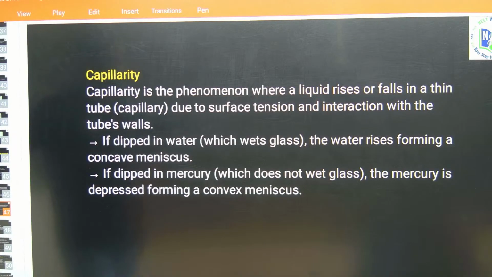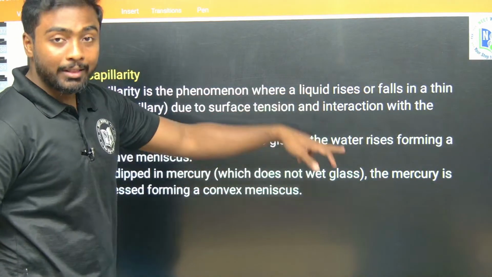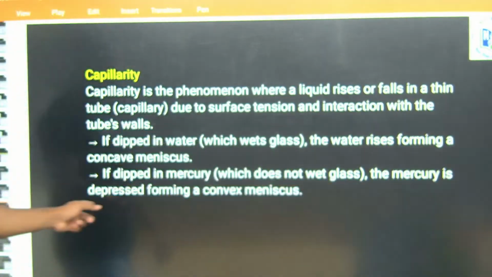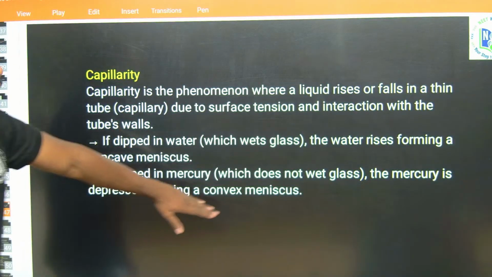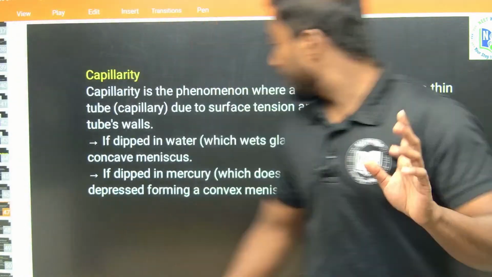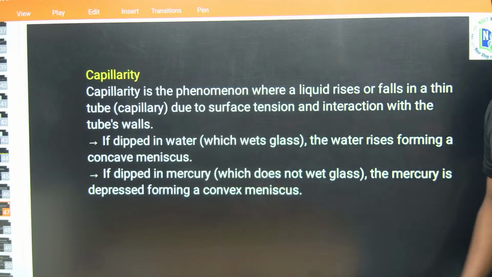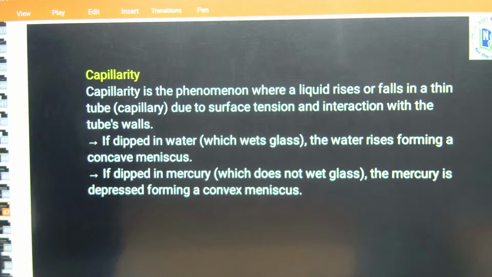If I dip it in mercury, which does not wet the glass, water will wet the glass, but mercury will not wet the glass. The mercury is depressed. So a concave meniscus forms in water, and a convex one in mercury. Please note that point: water concave, mercury convex.